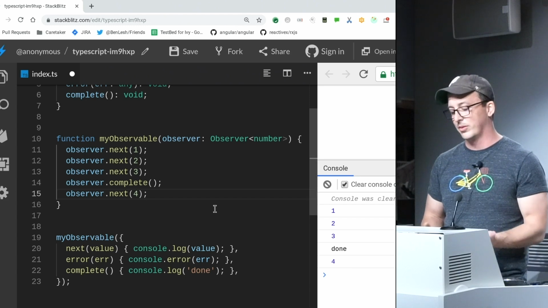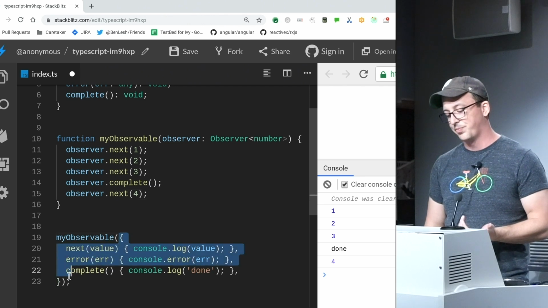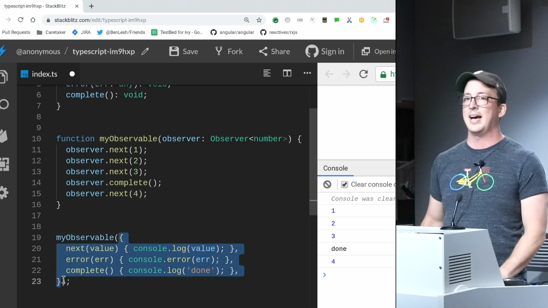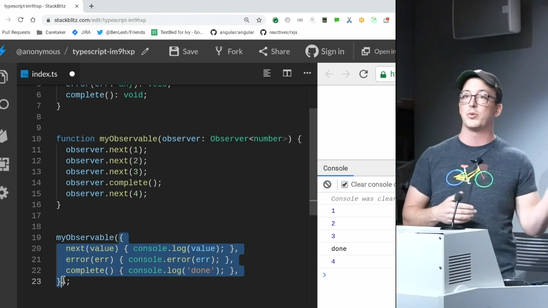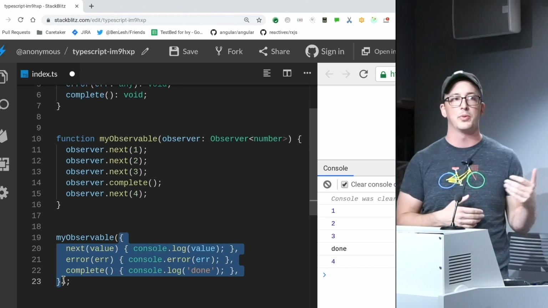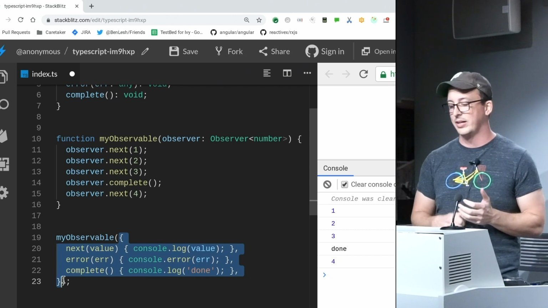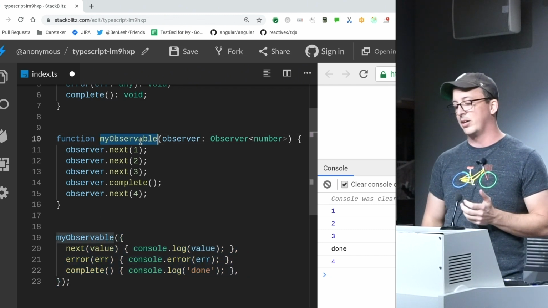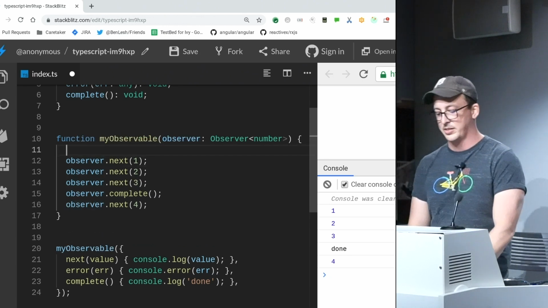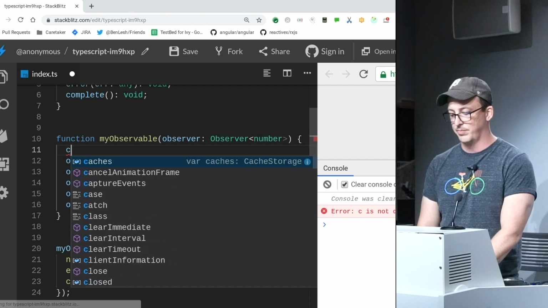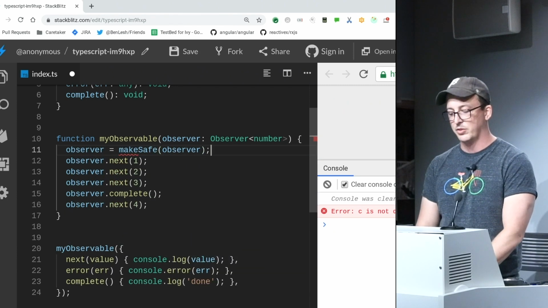So now what do I do? I could augment my observer here to have something inside of it that says, hey, if something called complete on this, then don't allow next to come through. But then I have to do that every single time I subscribe to my observable. That's not great. I could say, well, every time I call this observable, maybe I'll just take this and make a safe observer, and I pass it in there.